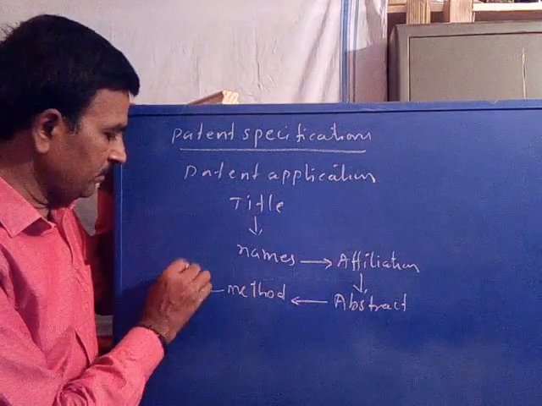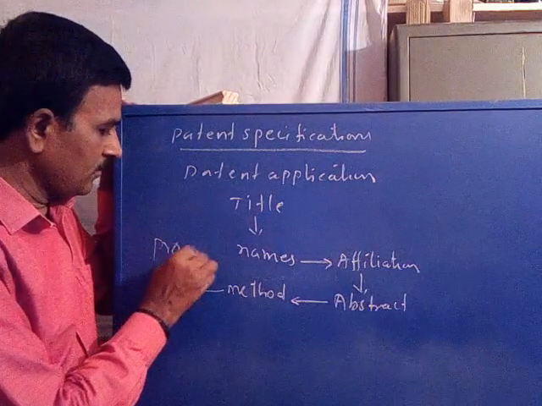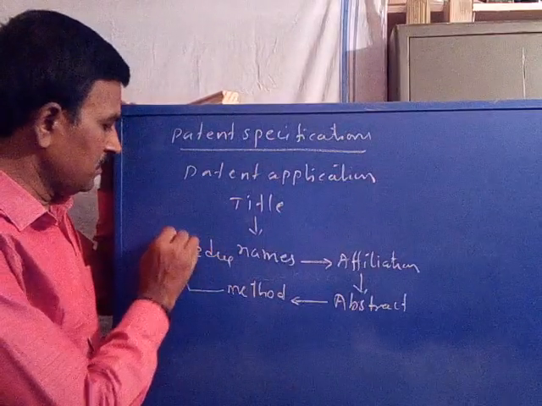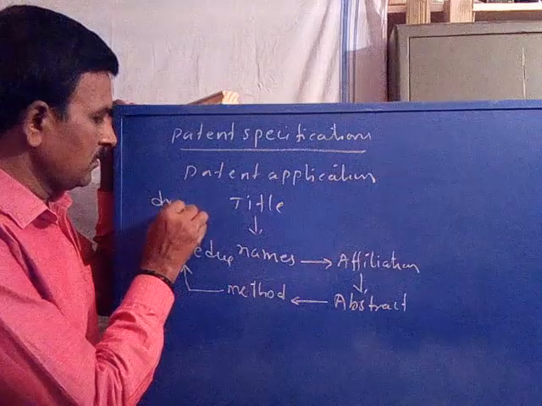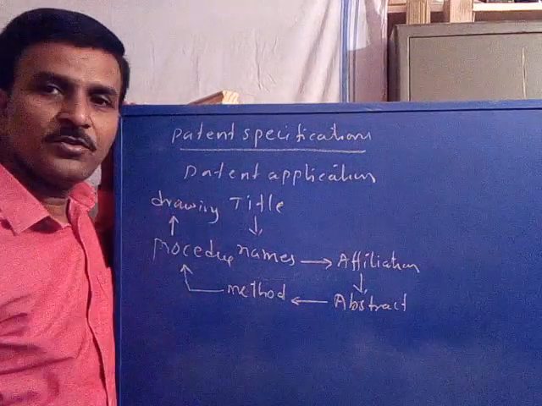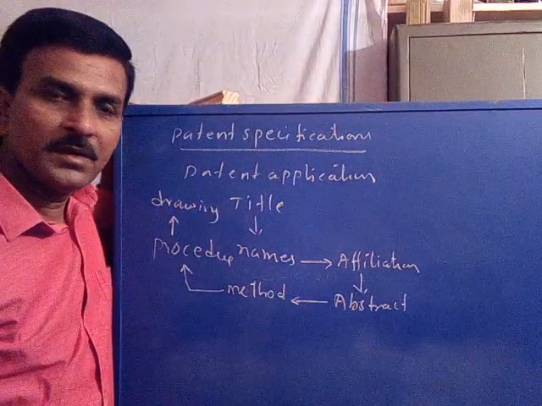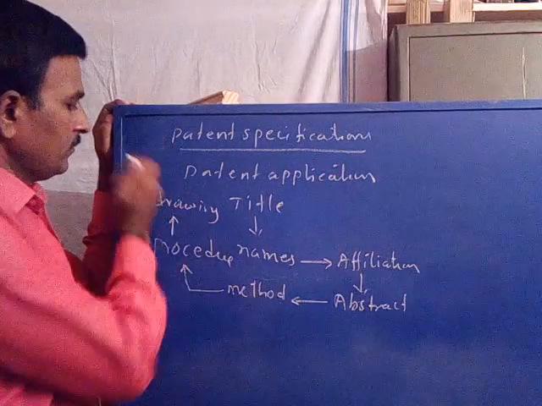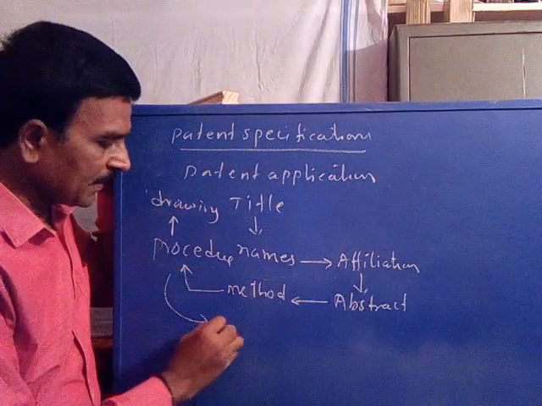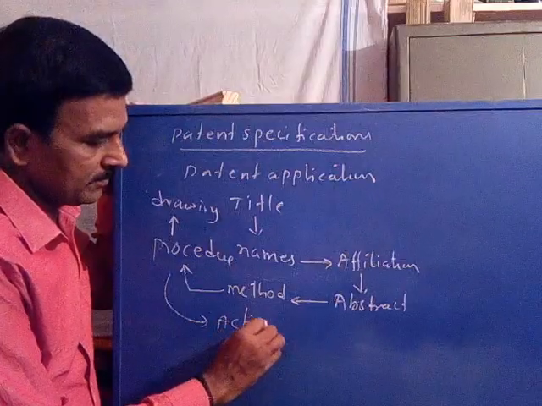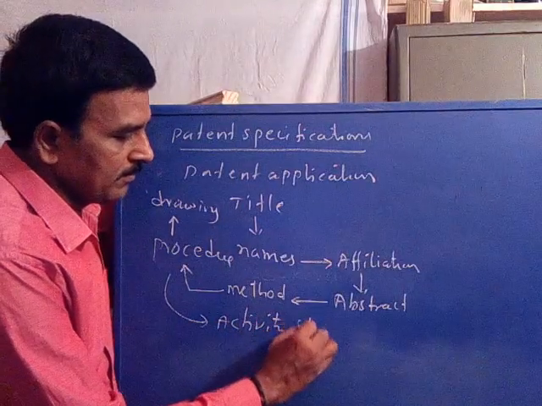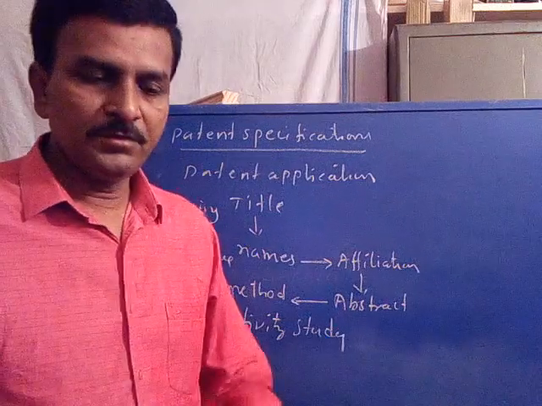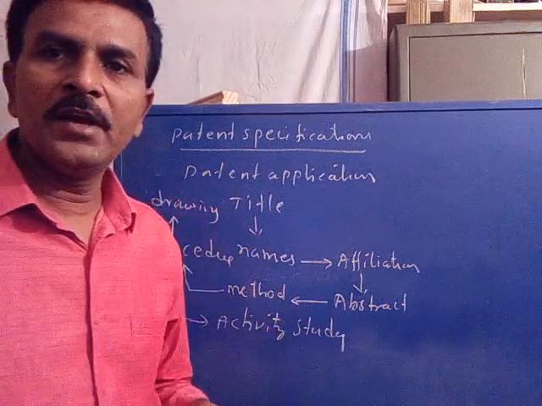And procedures, drawings, etc. Activity study. So these are some specifications to be included in the application.